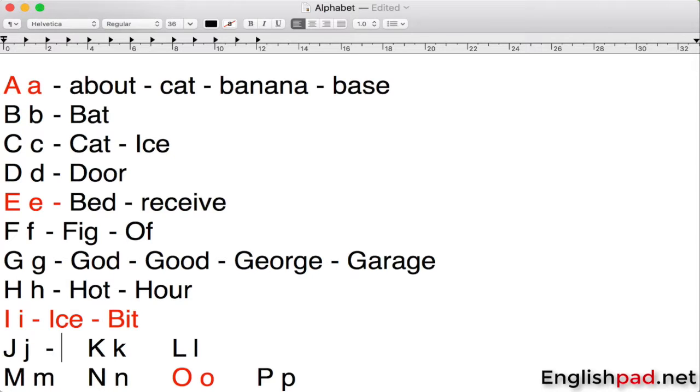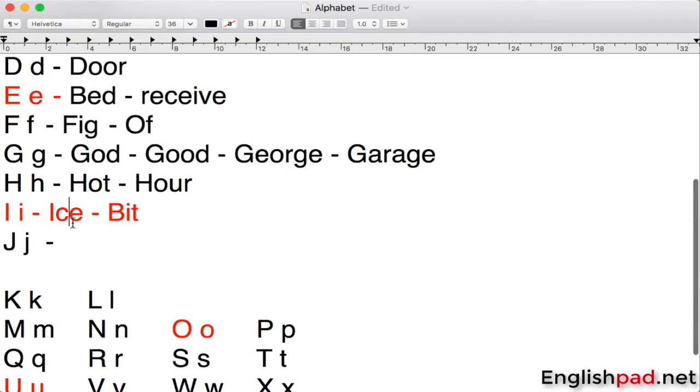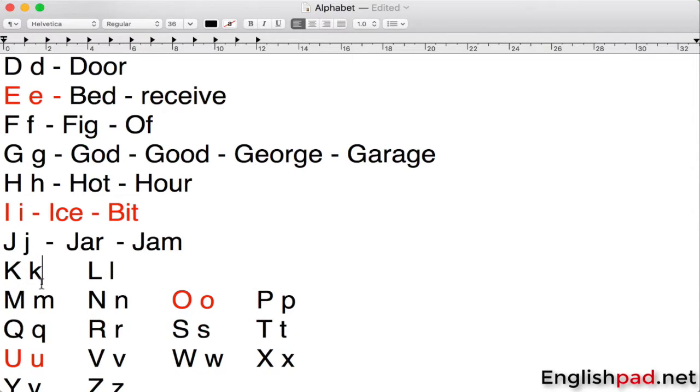What can we say with a J? There aren't many sentences with J. J, like jar, or jam. All right, so here there are. There's J, J in it. All right, and then we have K,